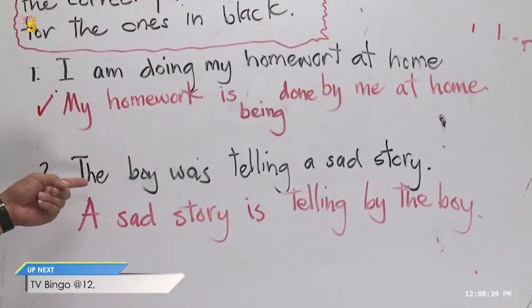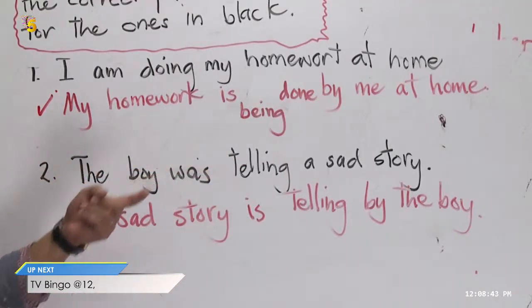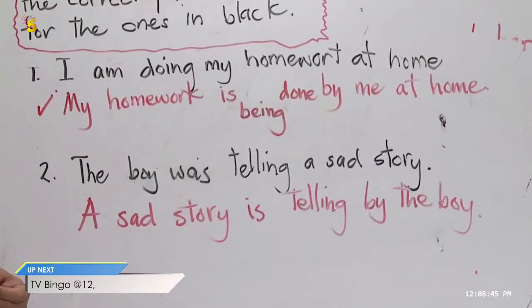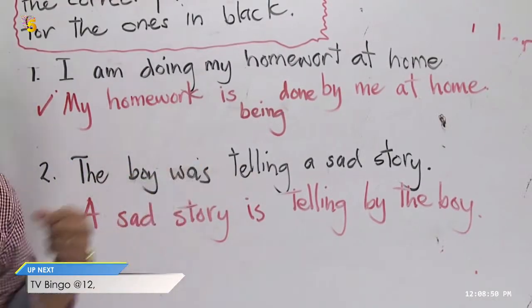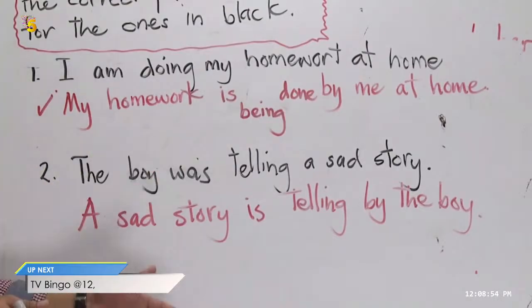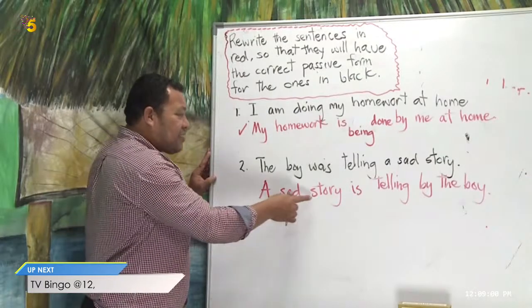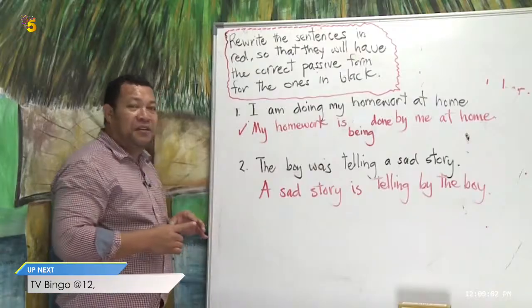Look at the second one. The boy was telling a sad story. So what tense is this? Past continuous tense. And what's the rule of changing the past continuous tense sentences into passive voice? A sad story is telling by the boy.